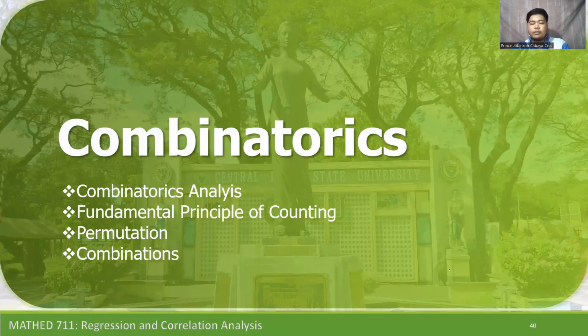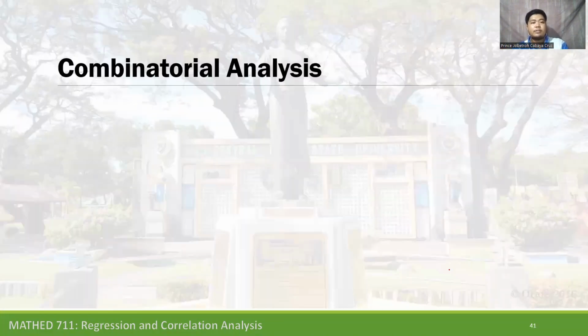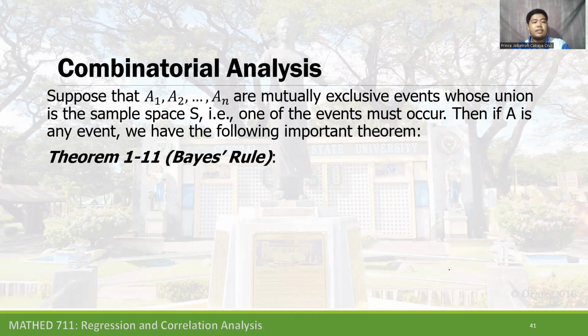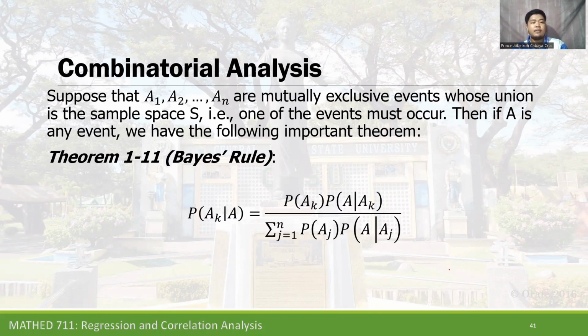Now let's move to the next topic about combinatorics. Under combinatorics are combinatorial analysis, the fundamental principle of counting, permutations, and combinations. Combinatorial analysis. Suppose that A sub 1, A sub 2 to A sub n are mutually exclusive events whose union is the sample space S, given that one of the events must occur. Then if A is any event, we have the following important theorem, the Bayes rule, theorem 1-11, like what we have used before.